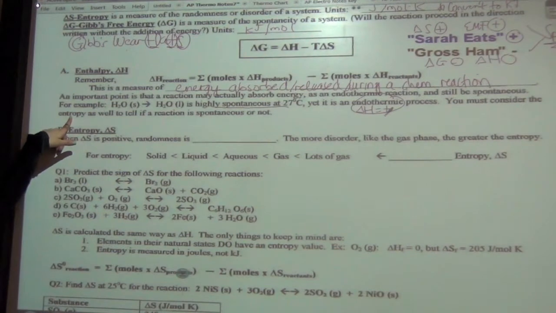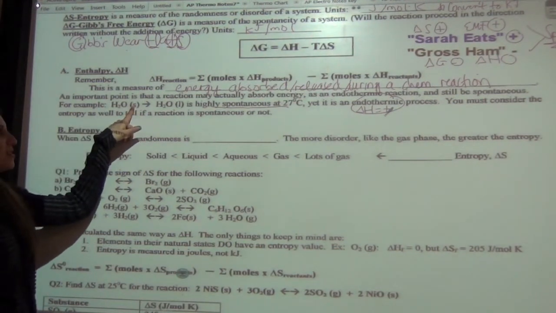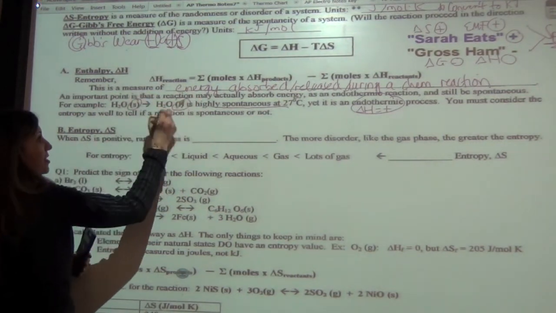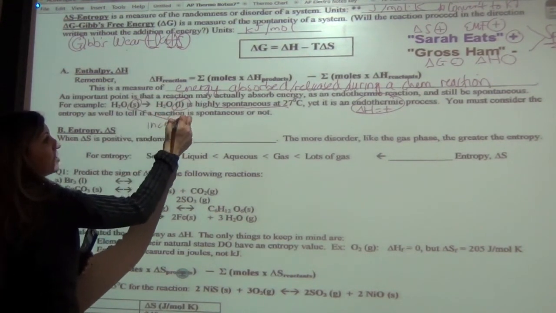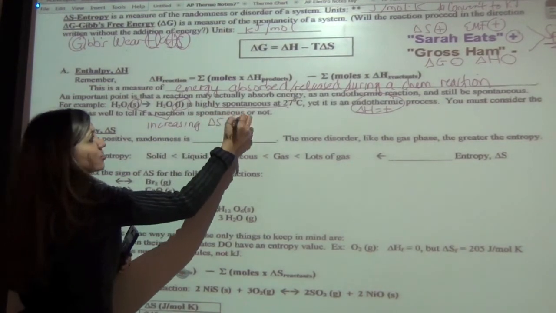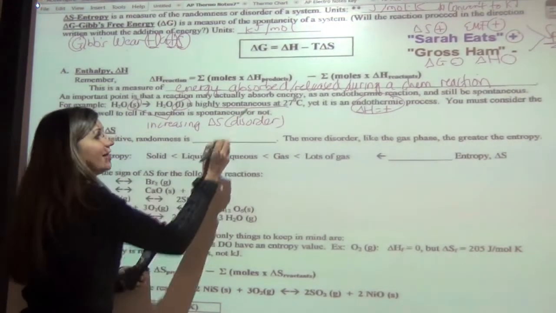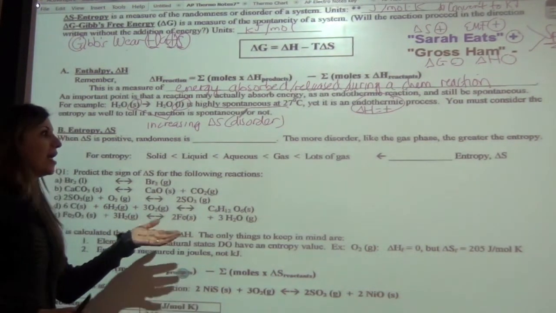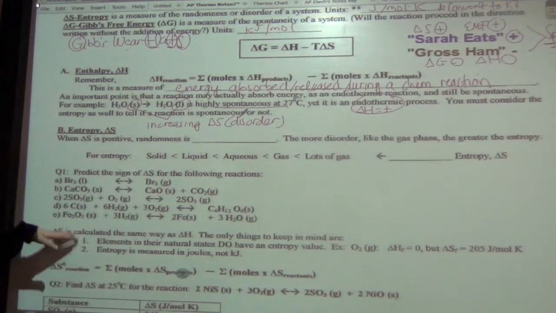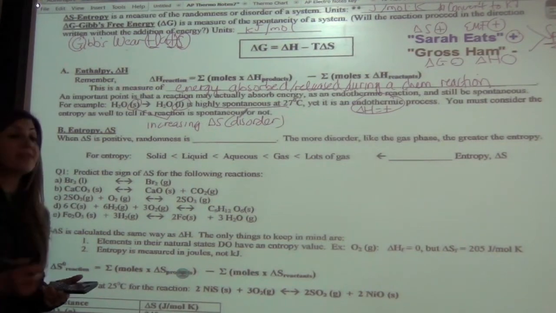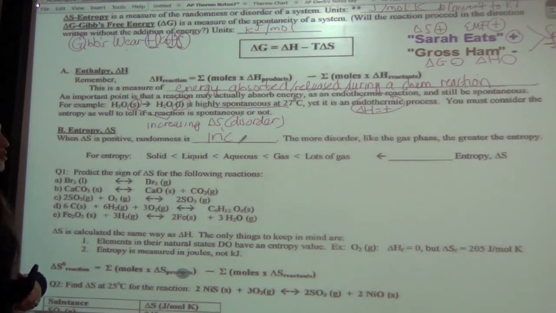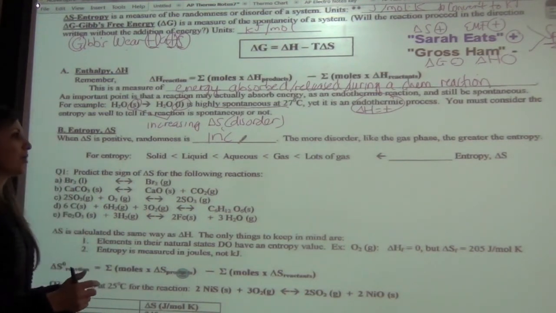So it says you must consider entropy as well. And water going from a solid to a liquid is actually increasing in the amount of disorder. And that's what we're going to talk about next, this is actually increasing in delta S, or disorder. Okay, so solids are more ordered than liquids, and liquids are more ordered than gas. So the gas would be the highest or most positive delta S. So when delta S is positive, randomness or disorder is increasing. Okay, it's increasing. So the more disorder that you have, like the gas phase, the greater the entropy.